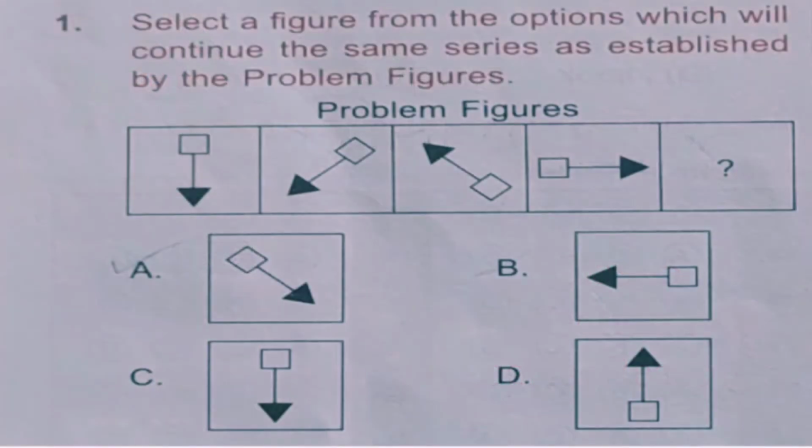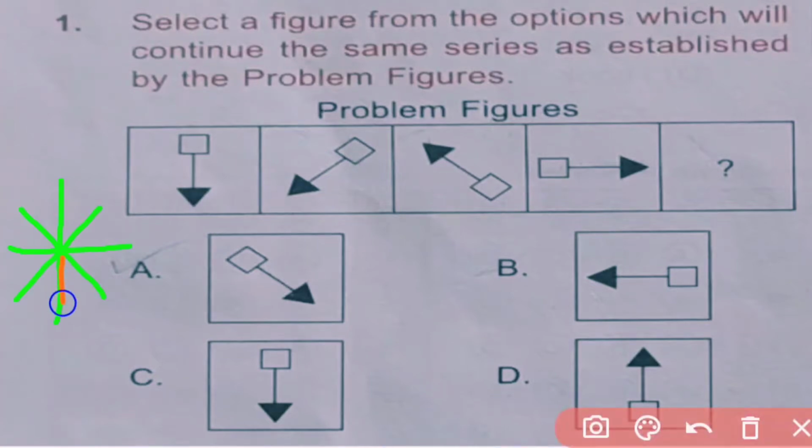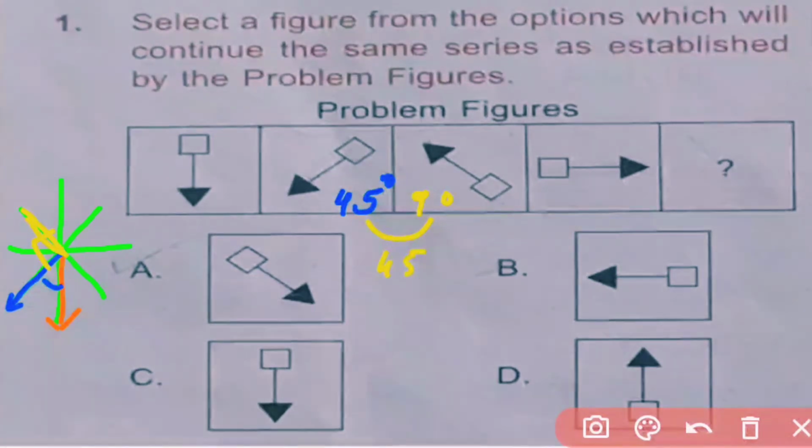Let's start with question number 1. Select a figure from the options which will continue the same series as established by the problem figure. Now here in the given figure, the first figure shows an arrow like this. In the second figure, it rotates 45 degrees. In the third figure, it rotates 90 degrees. This is 45 plus 45, 90.